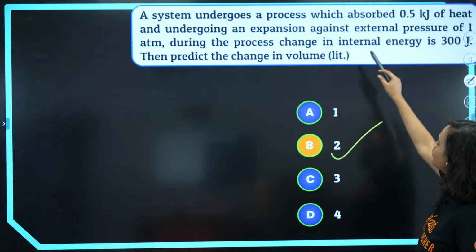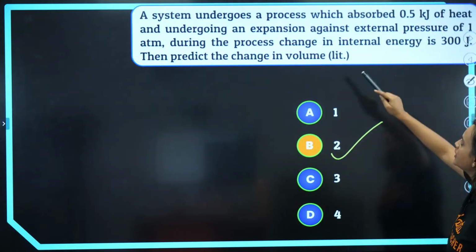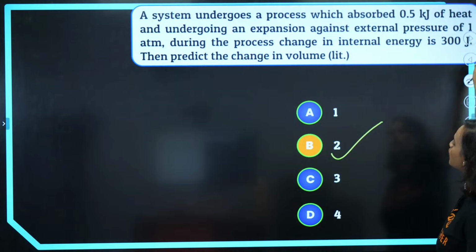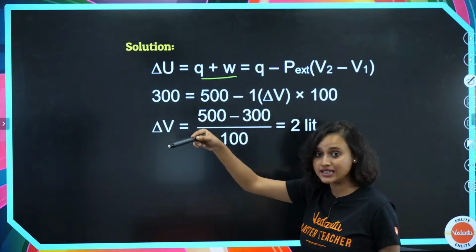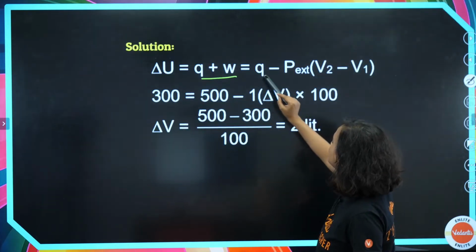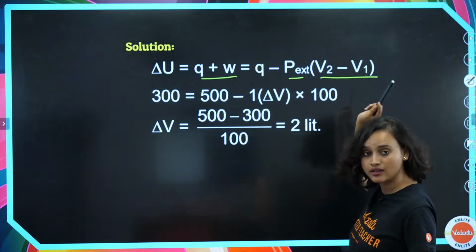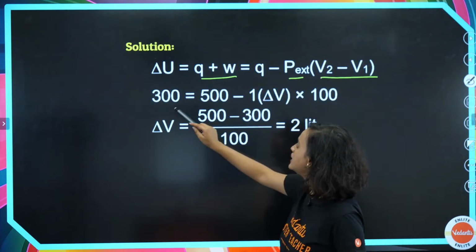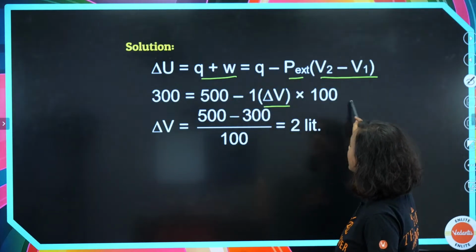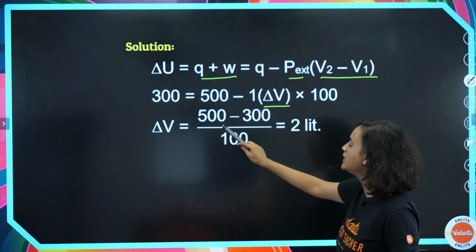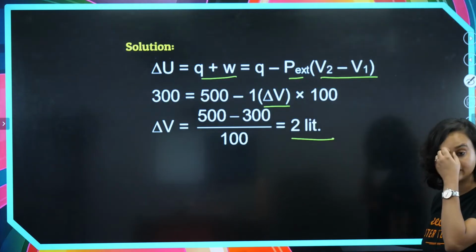A system undergoes a process which absorbed 0.5 kilojoule of heat and undergoing an expansion against external pressure of 1. This is how we are going to solve it. Delta U is equal to Q plus W, which we have just learned. That means Q minus, what is W? W is P external, V2 minus V1, delta V. So 300 is given to us. So 300 is equal to 500 minus 1 delta V into 100. Then delta V we can find out, 500 minus 300 divided by 100 is equal to 2 liter. That's it.